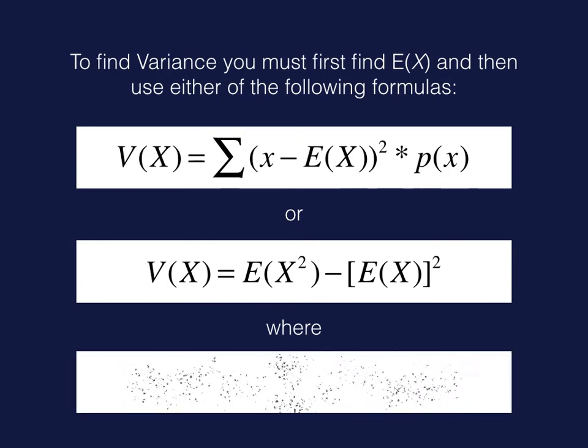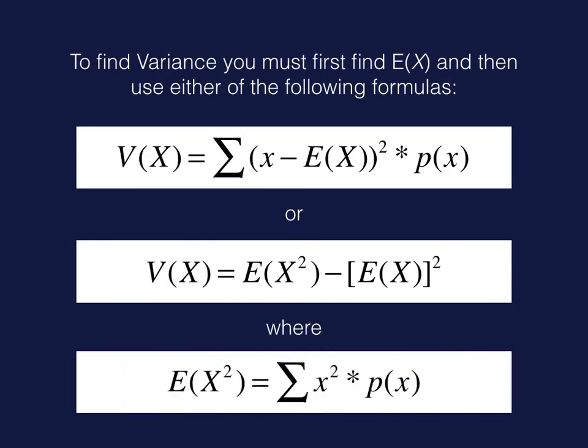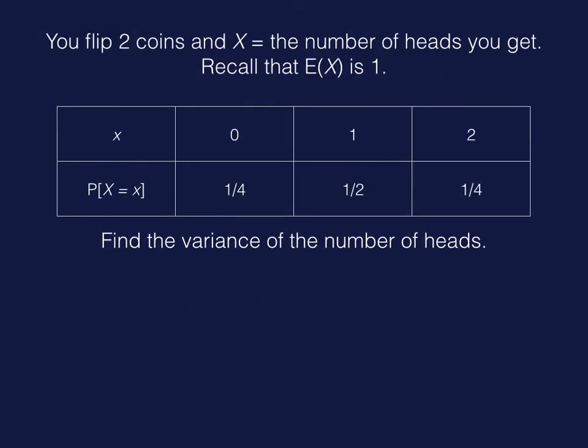So you can find the expected value of x squared. That's where you square each of the values and then multiply the probability. And then at the end, subtract the mean squared. Anyways, I'm going to show you how to do both. So let's do this on the simple example of flipping 2 coins.